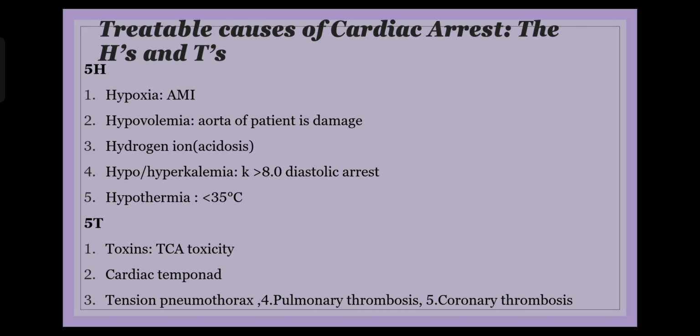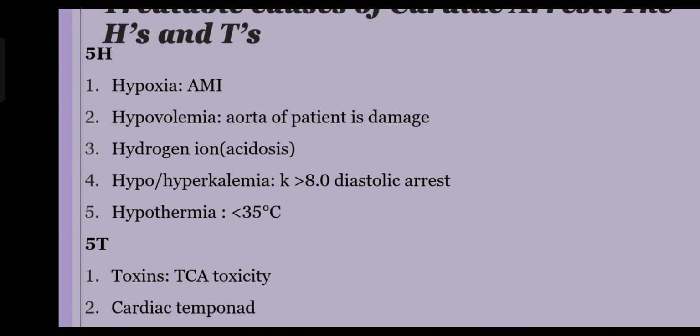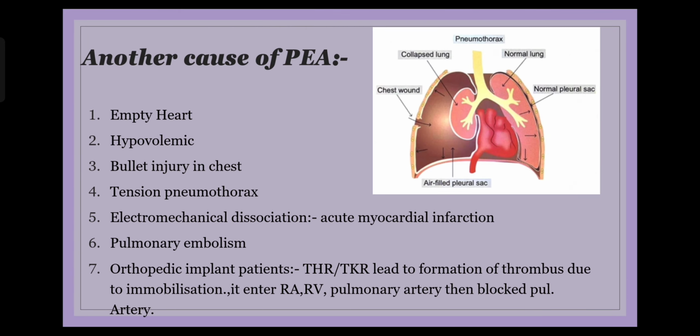Then the heart is getting squeezed from outside and the lungs are getting squeezed from outside. So heart getting squeezed from outside is the image that I showed you in the previous slide, that is cardiac tamponade. And the lungs getting squeezed from outside would be by air at positive pressure, that is tension pneumothorax.